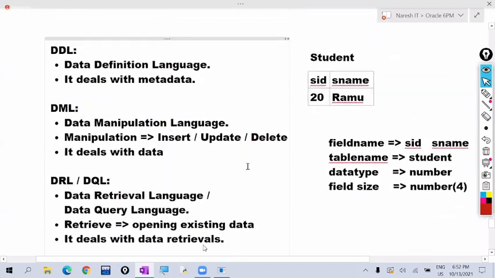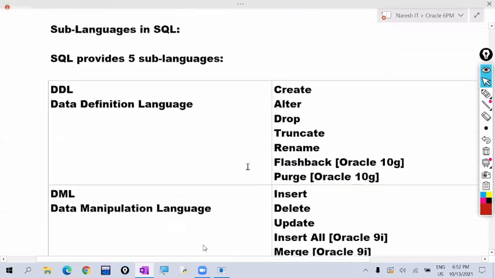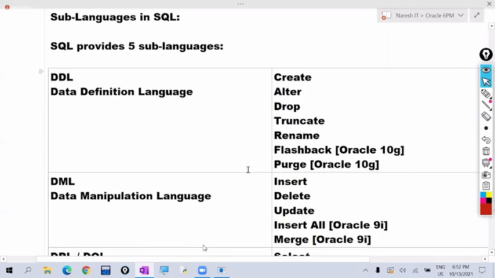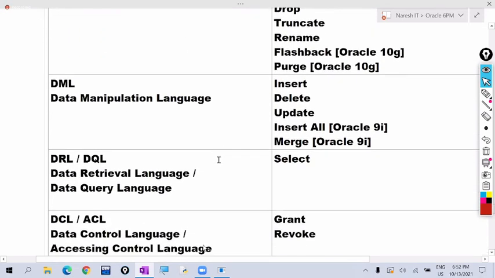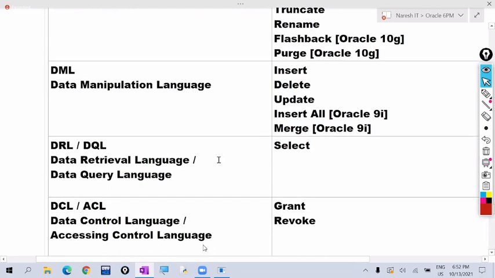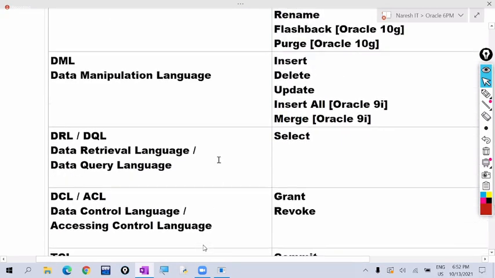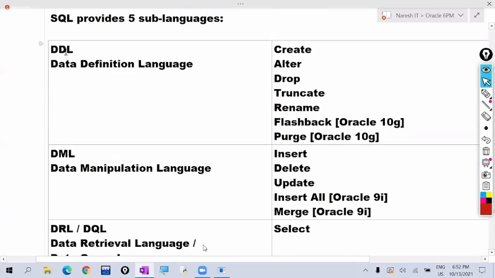Till here, once again I'm repeating, listen. SQL is providing how many sub languages? 5. What are those? DDL, DML, DRL or DQL, DCL or ACL, TCL. DDL stands for data definition language. Which commands come under DDL commands? Create, alter, drop, truncate, rename, flashback, and purge.